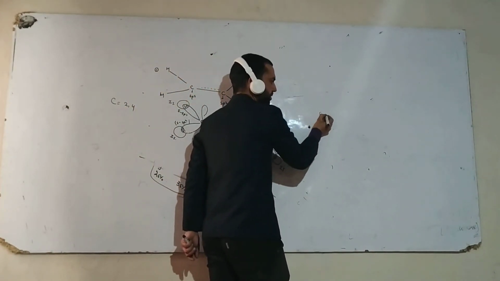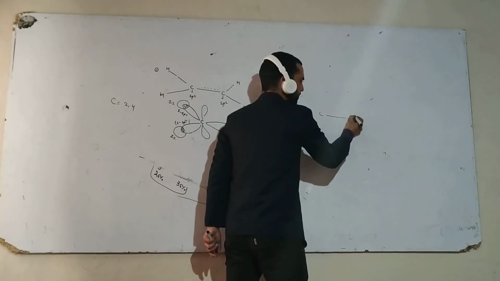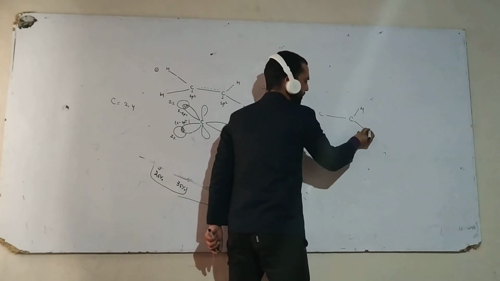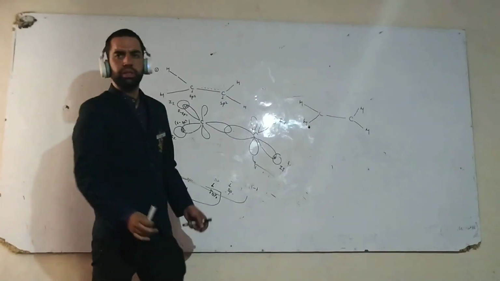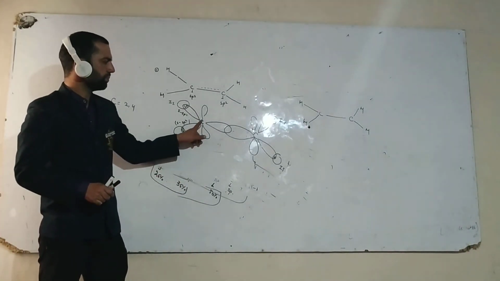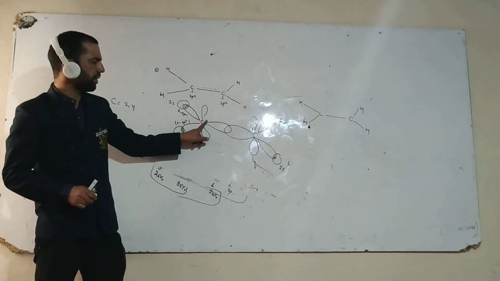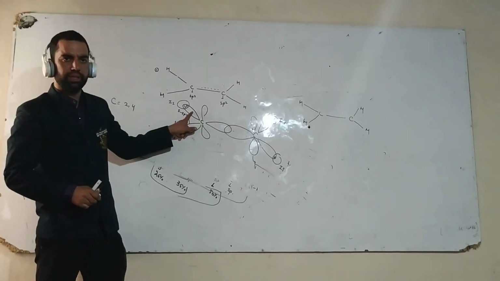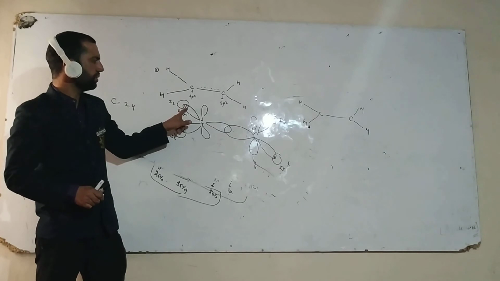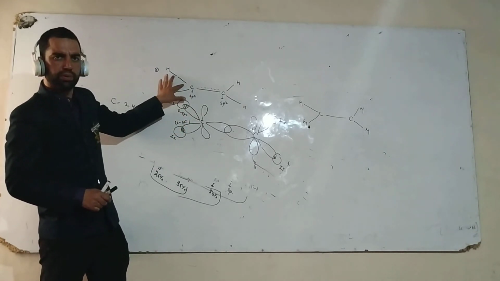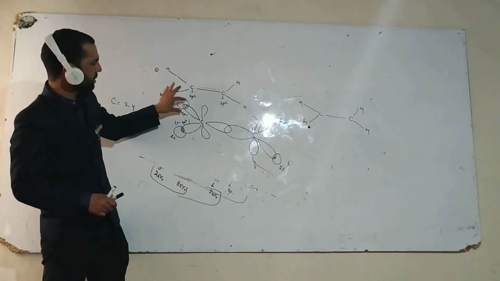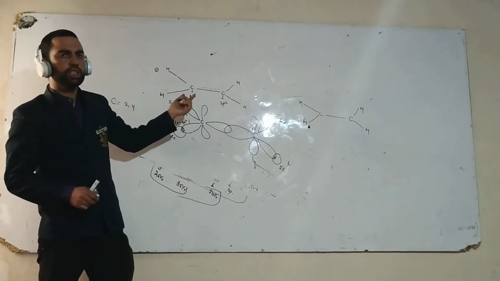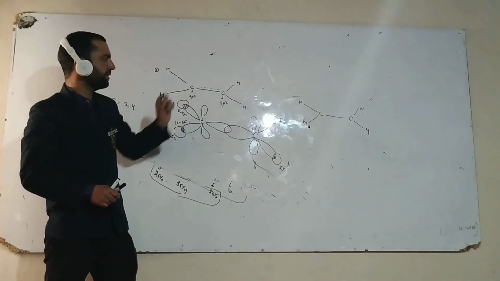Now see, this is carbon, with a single bond to hydrogen, hydrogen and hydrogen. Understand how this molecule is formed. Carbon is sp2, meaning it has 3 orbitals, 1, 2 and 3. One orbital overlaps with the 1s orbital of hydrogen to form a bond, another sp2 orbital overlaps with another hydrogen to form a bond, and the other sp2 orbital overlaps with carbon to form a bond.